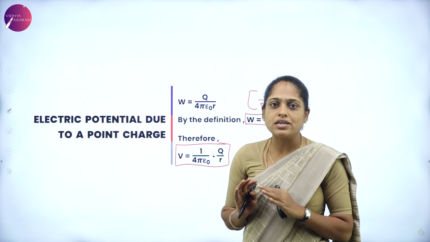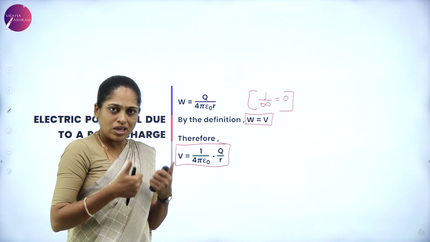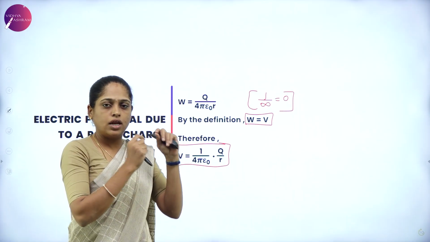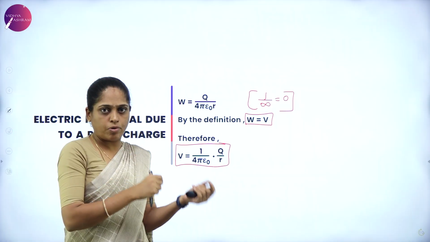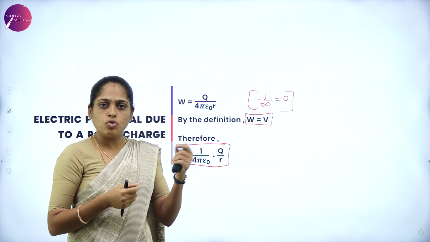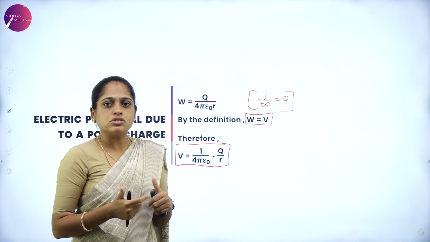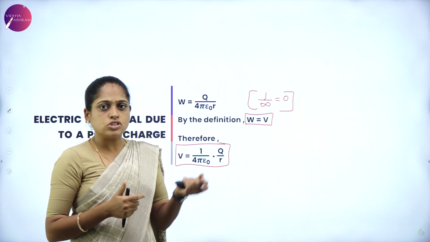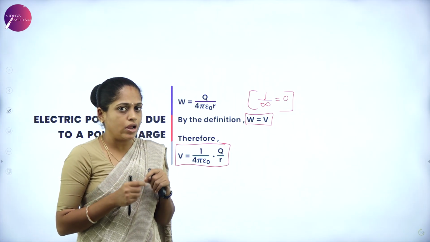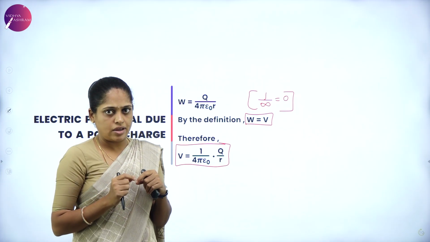Don't forget to practice this. Very easy one. In this chapter, we are going to deal with only the work done. You have to remember the work done in taking a charge from one point to another point. So if it is energy, we have to take the charge from infinity to a point. If it is potential, then instead of charge, you have to consider a unit positive charge taken from infinity to a point in an electric field without acceleration, against the electric field.